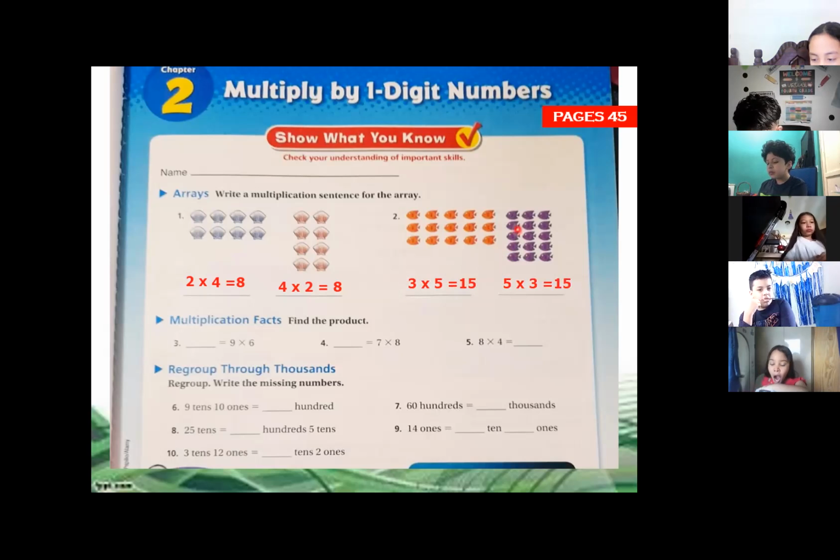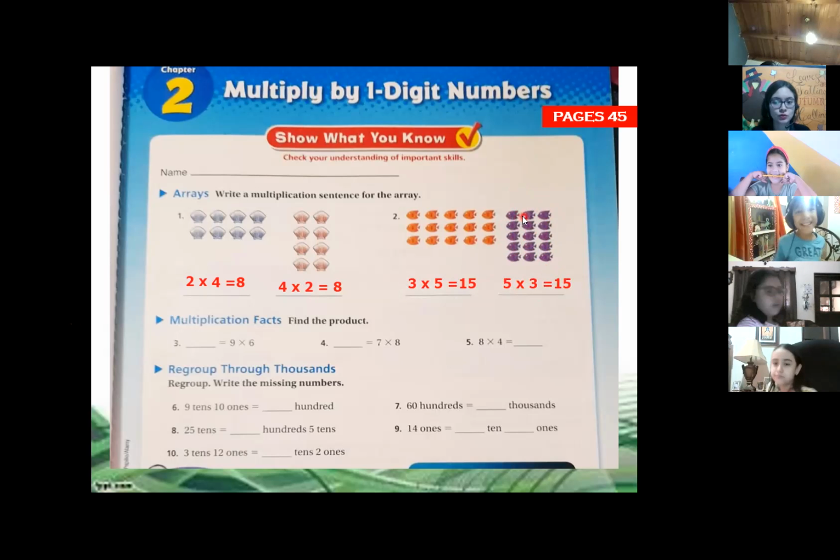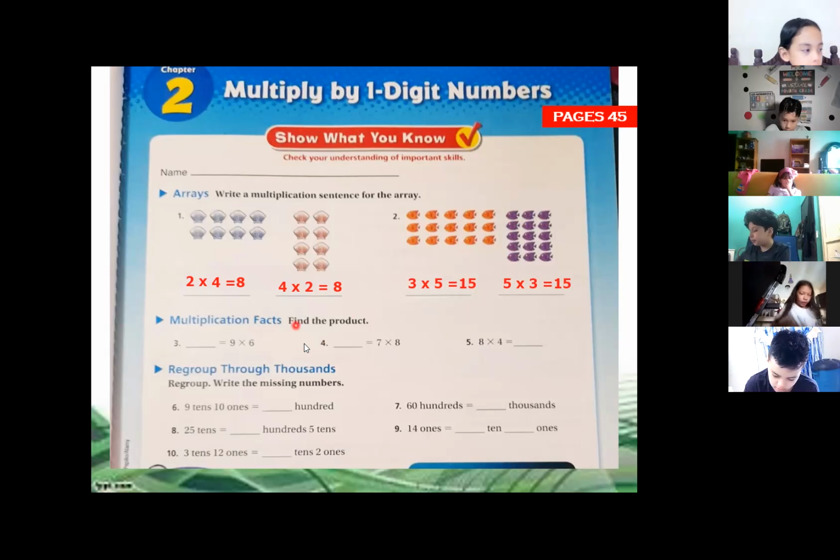That's right. If you count, we have 1, 2, 3, 4, 5. We have 5 rows and we have 3 columns, 1, 2, and 3. So 5 times 3 means that we have 15 fish. So we're not going to count one by one, 1, 2, 3, 4, 5. No, we count the rows and the columns to get the answer. In this way, we get the product as in the first one. We count 3 rows and 5 columns, so it's 3 times 5, 15. It's the same.